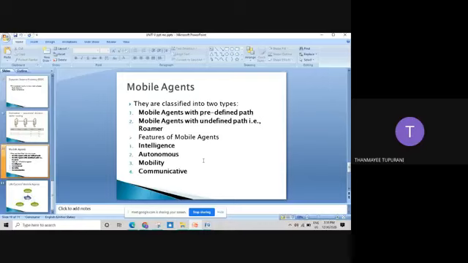This is a simple example, and mobile agents are also called transportable agents. They can be classified into two types. The first one is a mobile agent with a predefined path. The second one is a mobile agent with an undefined path, which we can call roaming, where we move from one place to another without telling the nodes anything. So what do you mean by the first one? A mobile agent with a predefined path.